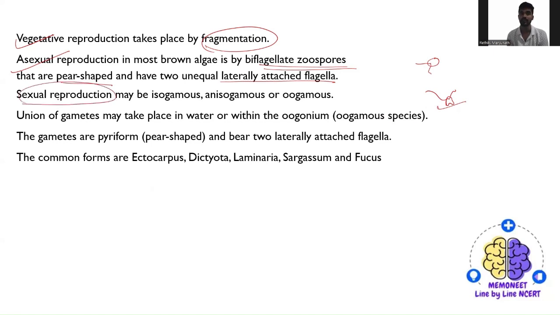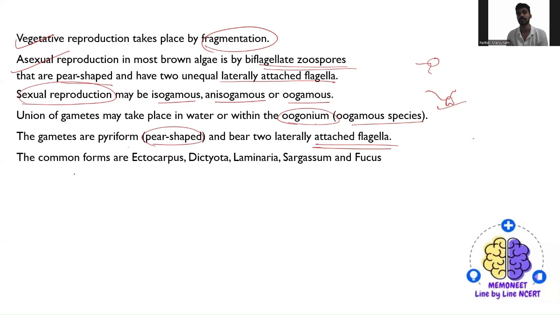Coming to sexual reproduction, it may be isogamous, anisogamous, or oogamous. Again, fusion of the gametes takes place either in the water or within the oogonium. And the gametes are pyriform. That means what is the structure of the gametes? They might be somewhat pear-shaped, bearing two laterally attached flagella, as you can see.